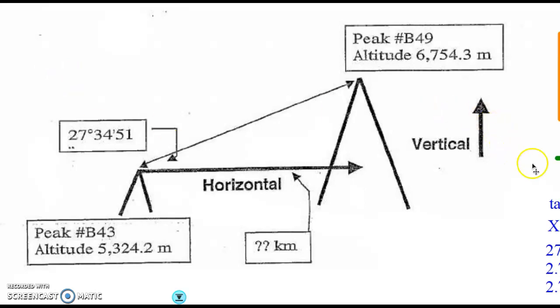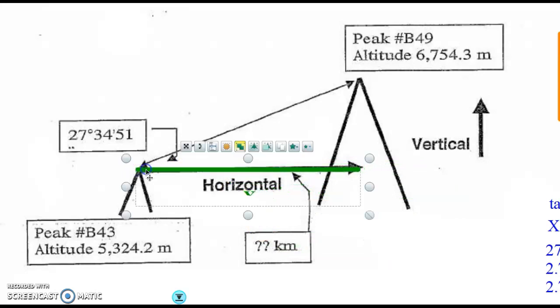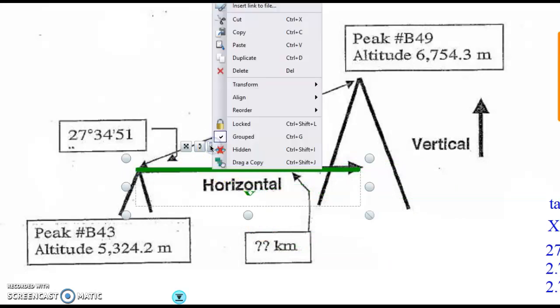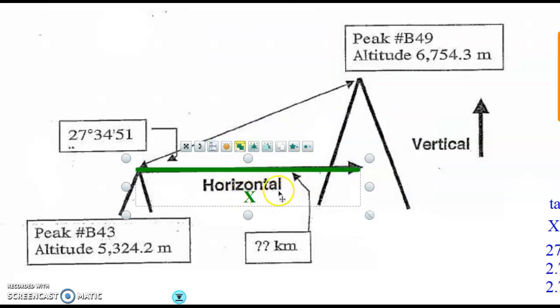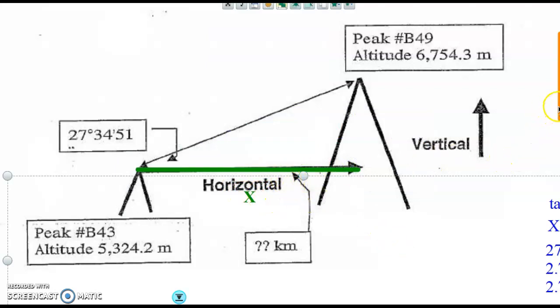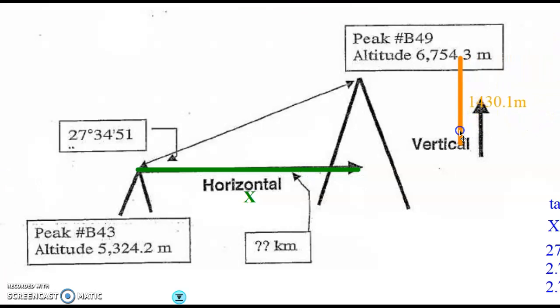I'll try to keep these videos short. And here, as you can see, it says down here, how many kilometers is this? Well, let me just bring this to the front. I tried to clean up my paper a little bit, and so it looks nice, but that's exactly what we're trying to find. And notice that we need to make like a right triangle somehow. And when I subtract this answer from this answer, I'm going to get 1430. And I need to find this side.